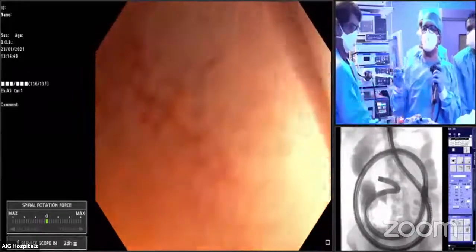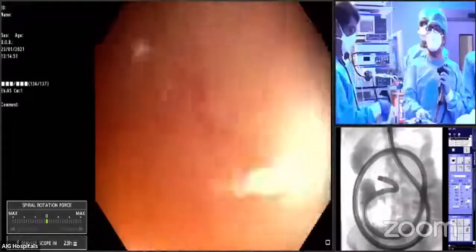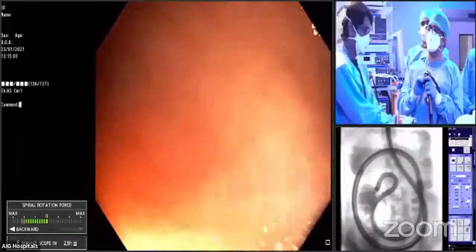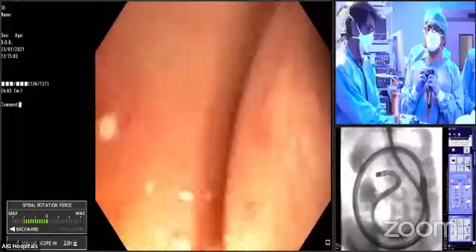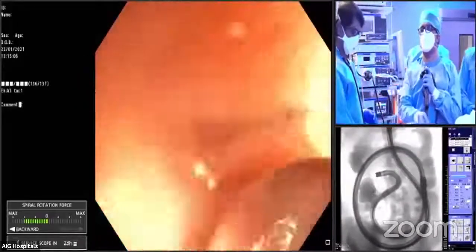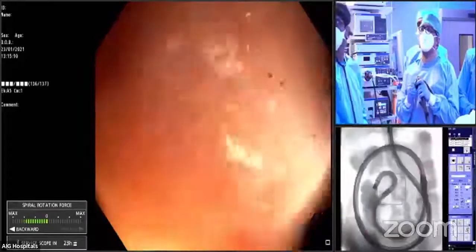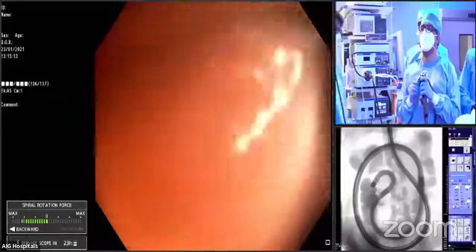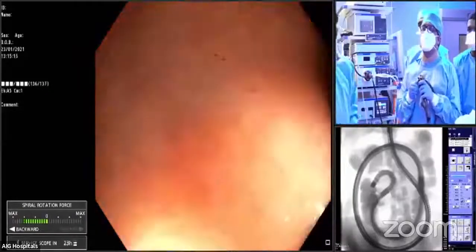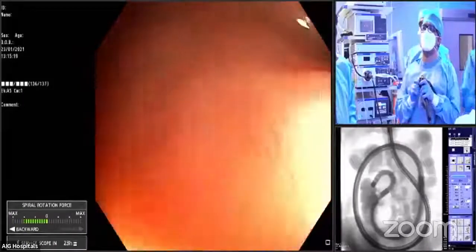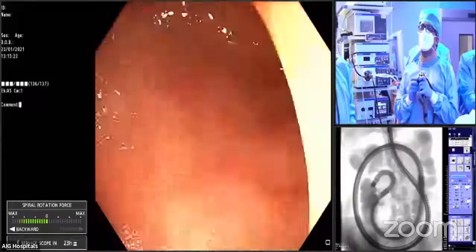If you dip down, so there's some difficult turn over there at the IC valve. That is the IC valve from behind, I think.